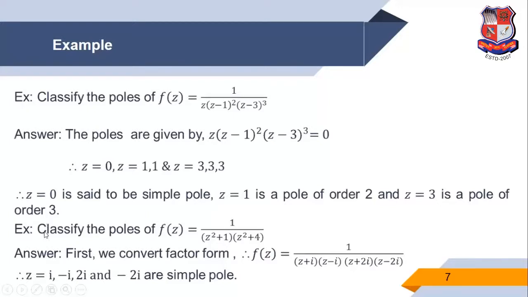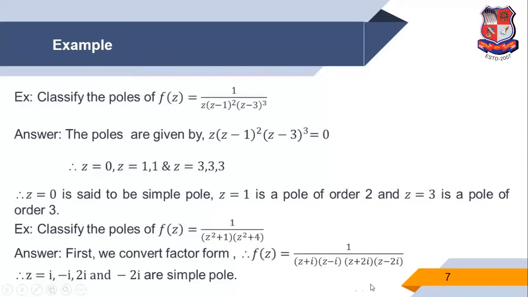Another example: classify the poles of f of z is 1 upon z square plus 1, z square plus 4. Now for this function f of z, first we convert it into factor form. So z square plus 1 factors as z plus i, z minus i. And z square plus 4 factors as z plus 2i, z minus 2i.